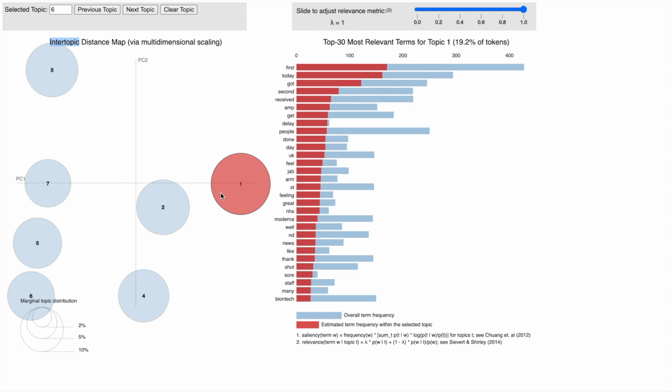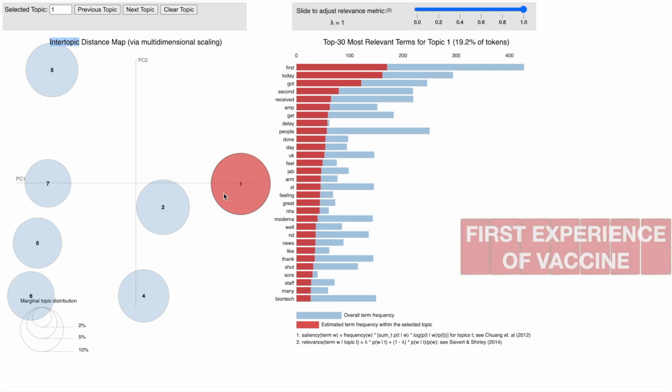Now when I hover over this topic, I see a list of words commonly used in this topic. So this helps me to understand what the topic is about. So if I take the topic 1, I see the words such as first, today, got, received. So this topic is about the experience when you receive the vaccination for the first time.